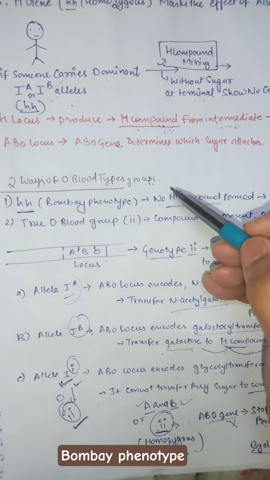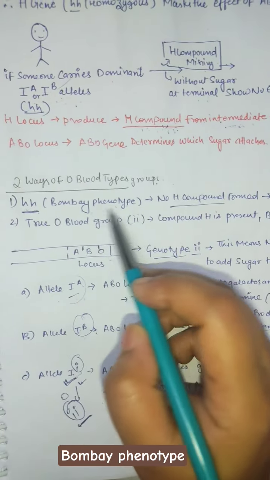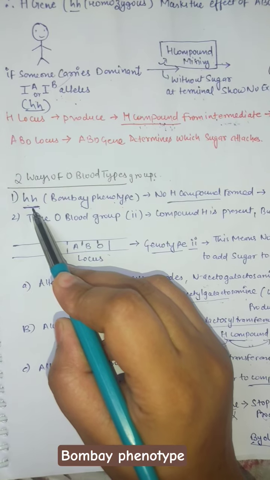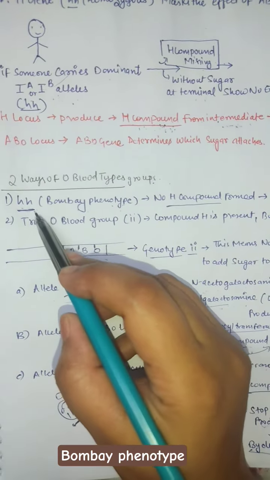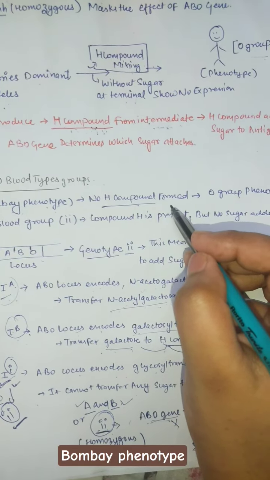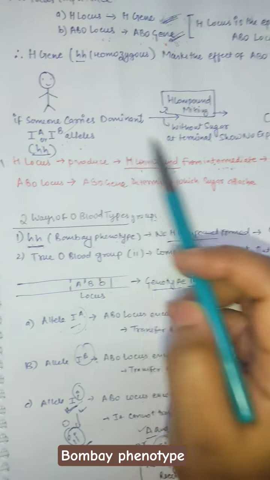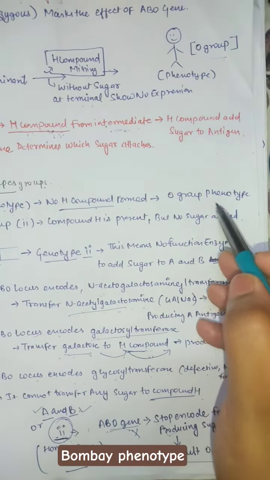Now, there are two ways of having O blood group. The first condition is the Bombay phenotype, which is a homozygous recessive condition. The H locus consists of two h alleles. If there are two h alleles, there will be no formation of the H compound and no attachment of sugar to the A and B alleles. If there is no sugar attachment, there will be no expression of the A and B groups. The condition will be the O group phenotype.